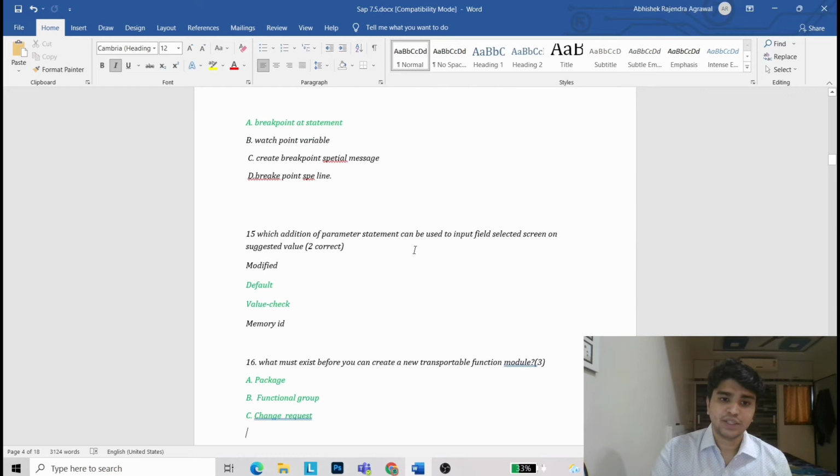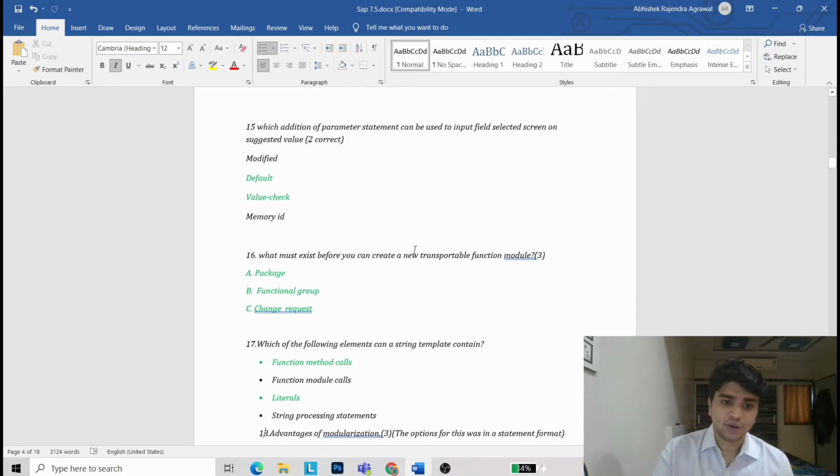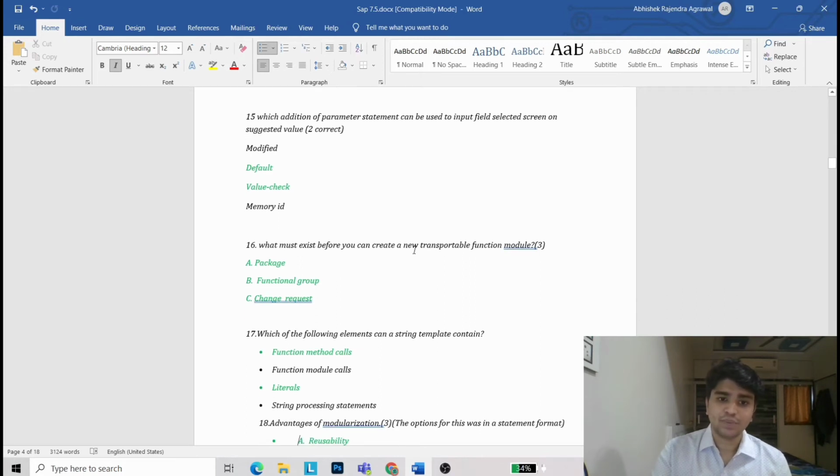Now coming to the 15th question. Which addition of parameter statement can be used to input field selection screen on the suggestion value? It will be default and value check. Now coming to the 16th question. What must exist before you create a new transportable function model? It will be package, function group and change request.